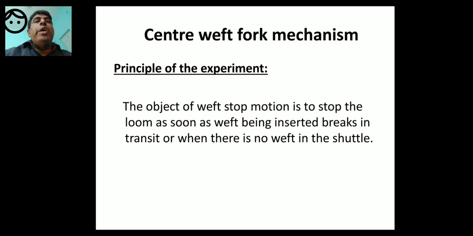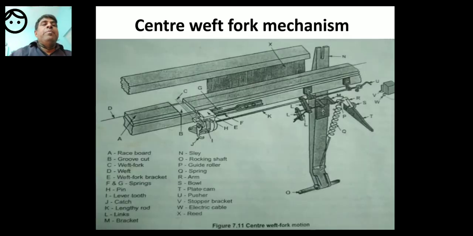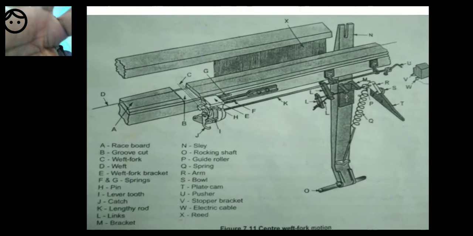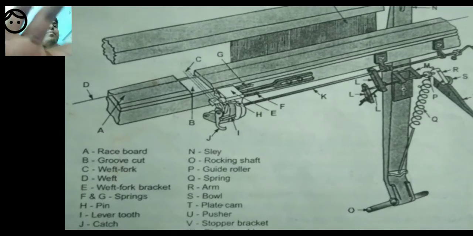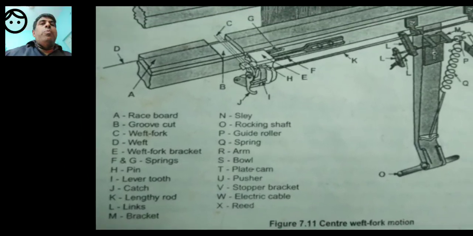The object of weft stop motion is to stop the loom as soon as the weft breakage occurs, or when there is no weft in the shuttle. So dear students, this is the center weft fork mechanism. Please see the parts.